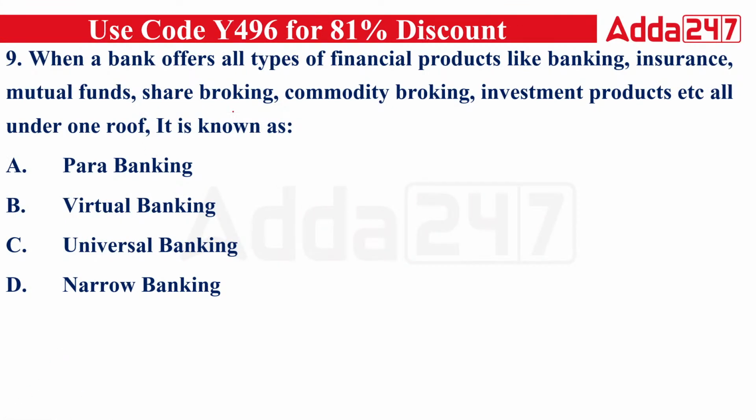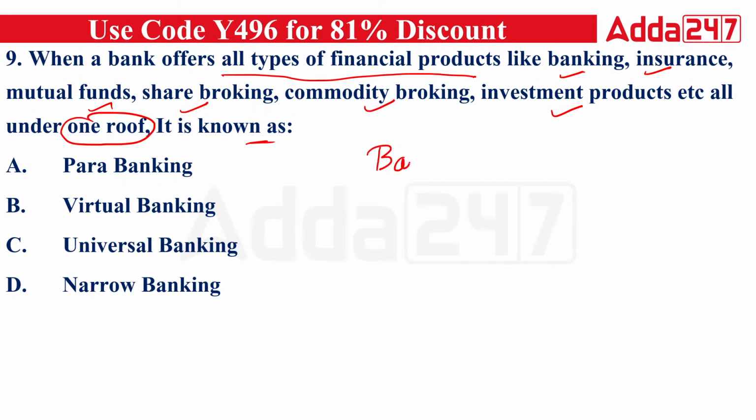When a bank offers all types of financial products like banking, insurance, mutual fund, share broking, commodity broking, investment products, etc., under one roof, it is known as what type of banking? So the bank is providing all kinds of services under one roof. What type of banking is it?